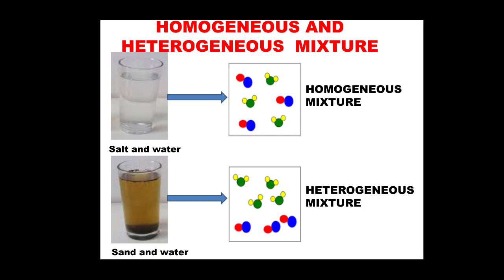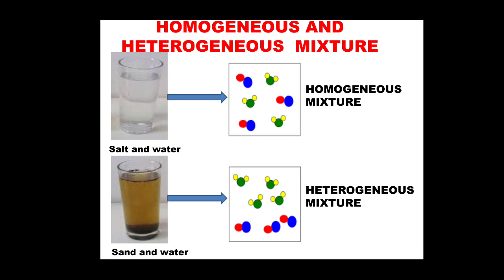Just have a look at this picture. Take a glass of water, mix a spoon of salt into it, and stir it. After that, if you take a spoon of water from this, you will see the particles will be in this manner. On the right hand side, the picture is showing the homogeneous mixture. These are the particles, scattered in a uniform manner. But just think about sand in place of salt, okay. In sand water, the particles are heterogeneous, they are scattered all over.